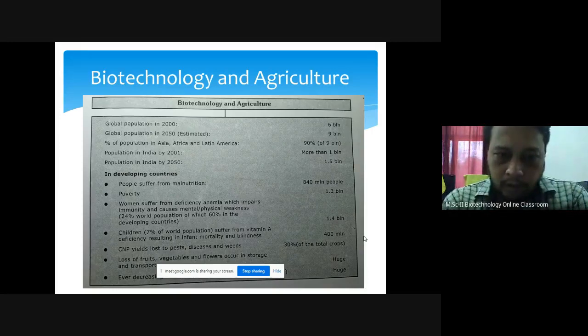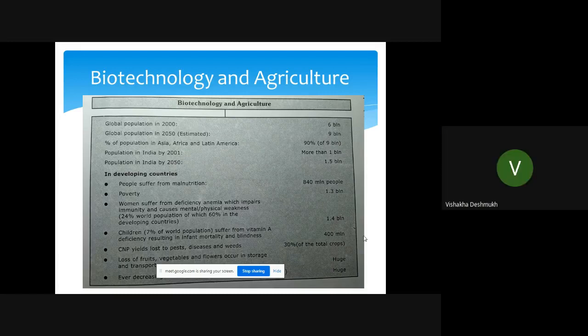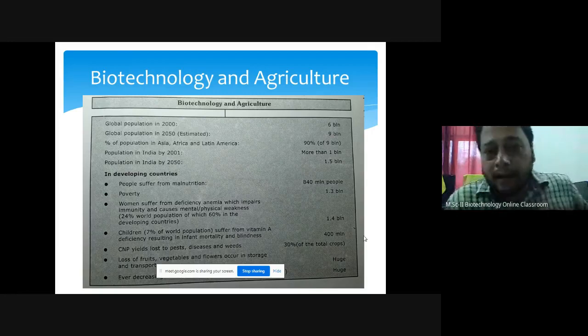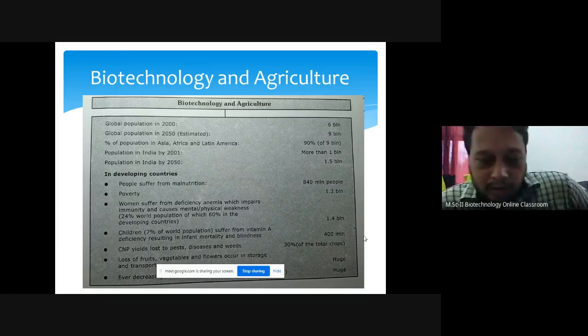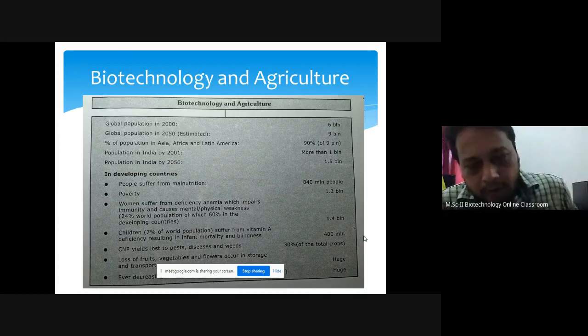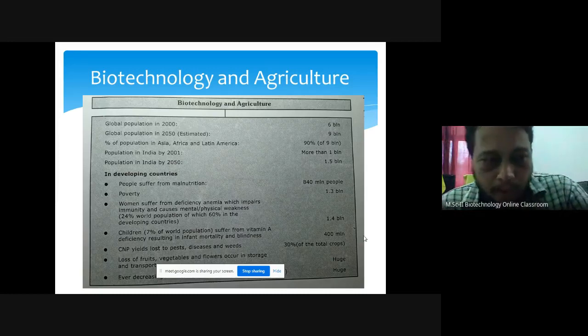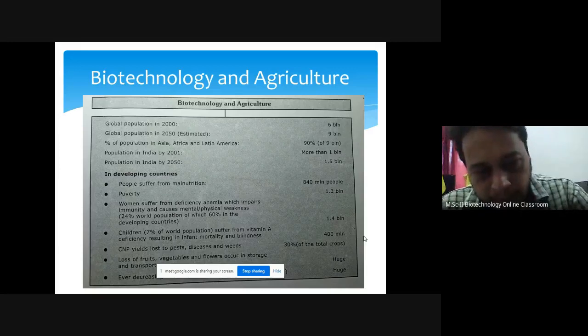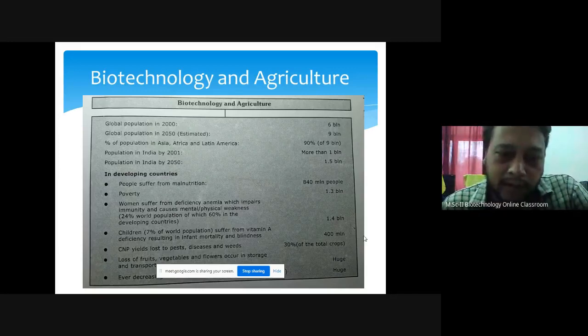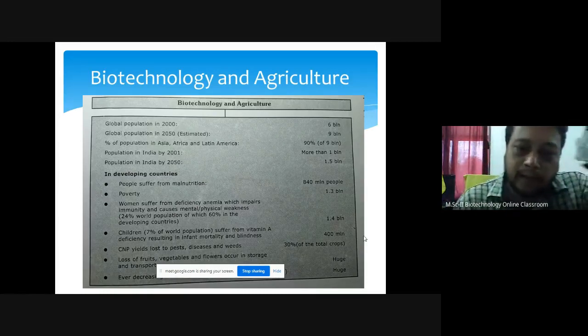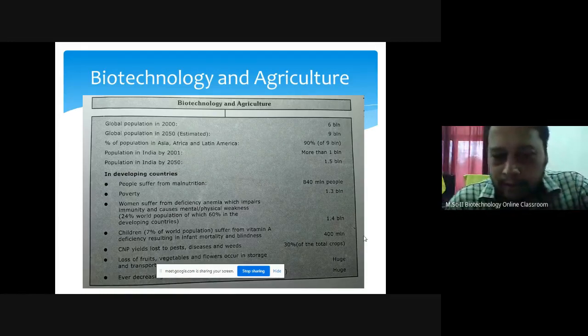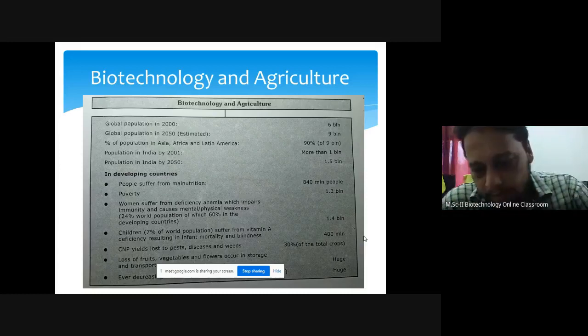So in soluble form you will provide these nutrients and the plant will be grown in controlled conditions. Now what are controlled conditions? You will provide that plant CO2. You will provide that exact amount of nutrients to that plant. You will provide exact amount of light day cycle, and the plant's productivity will naturally increase many times. So instead of getting 1 kg produce, you will get 10 kgs, and the crop duration is also reduced.